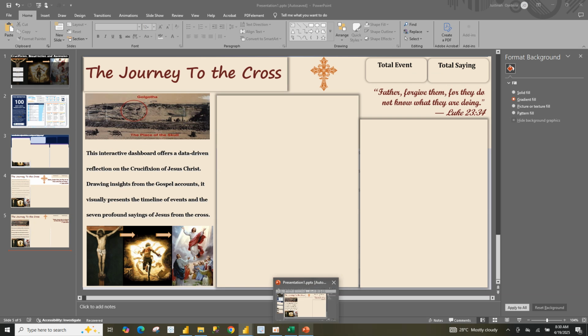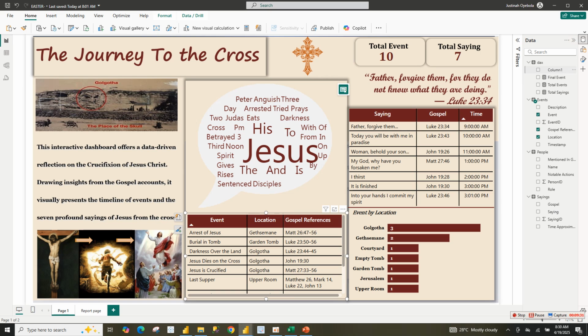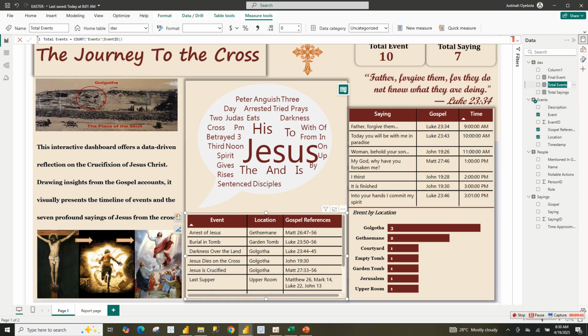We come to this place, our first dashboard. You will see that I created some DAX measures here, and I named it DAX. I created total event and total scene, and these are the two that we are going to be using. So now go back to my dashboard and create this. We first create total event. Let me just copy and paste. If there is no need to copy, we can just do it on our own.